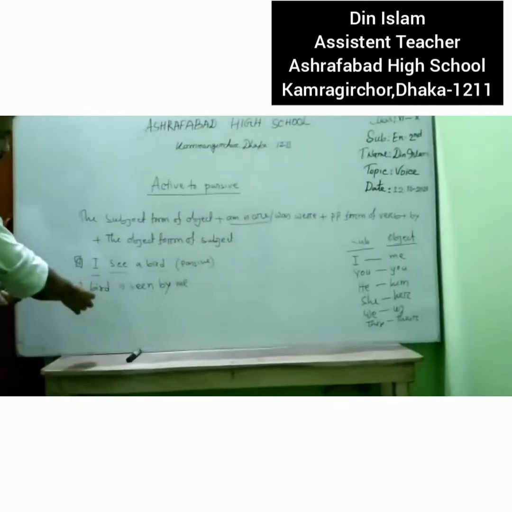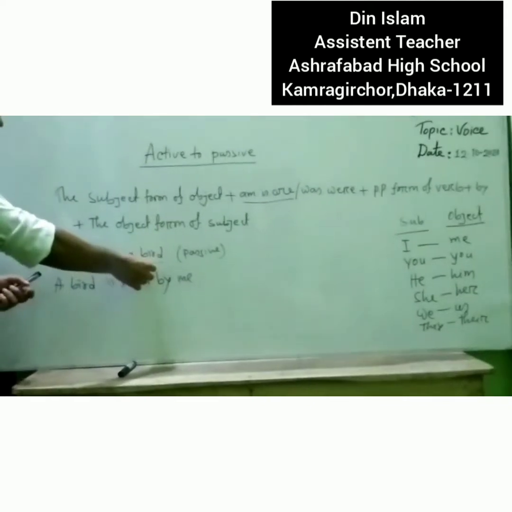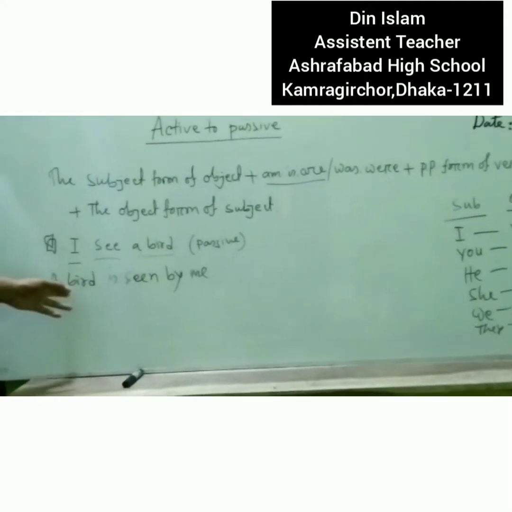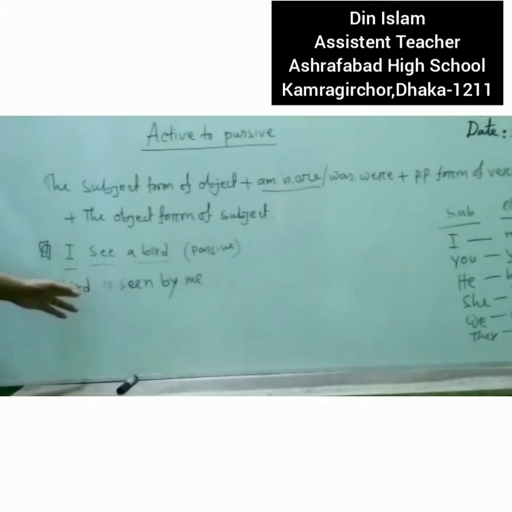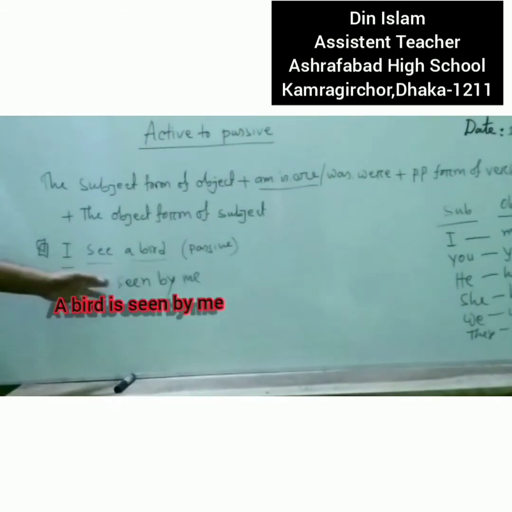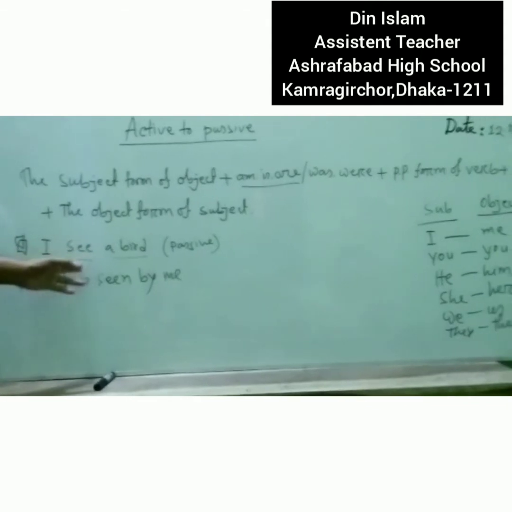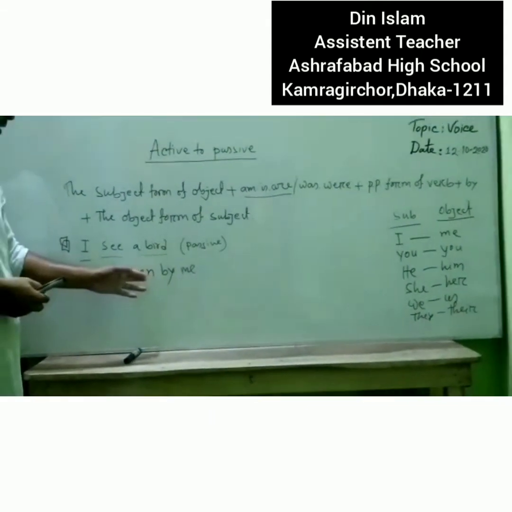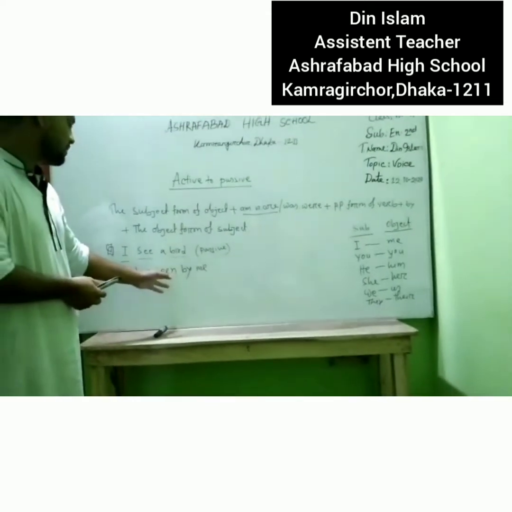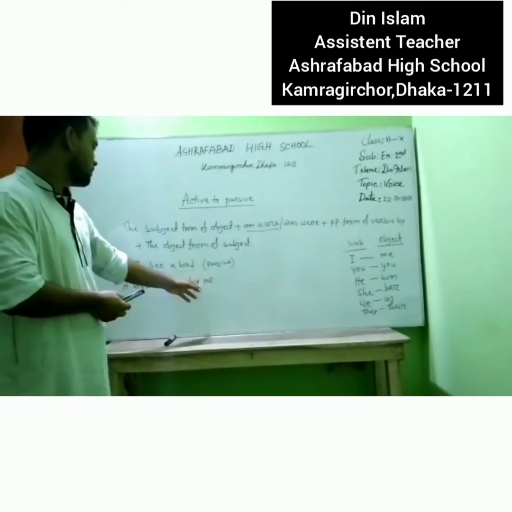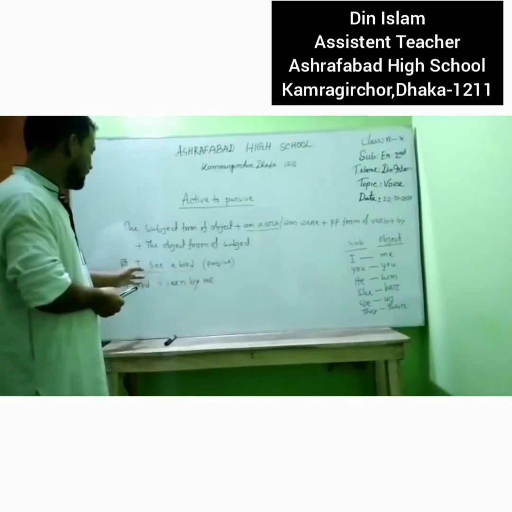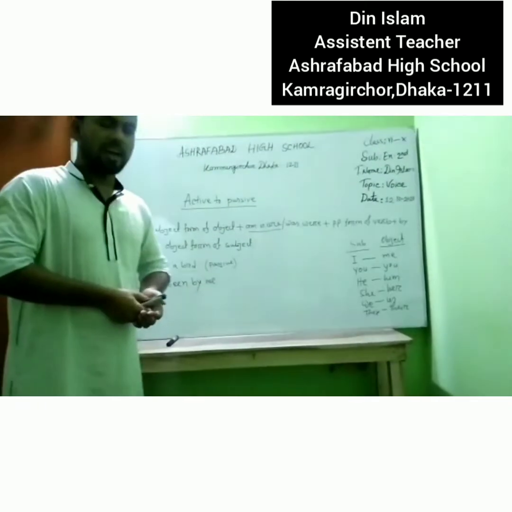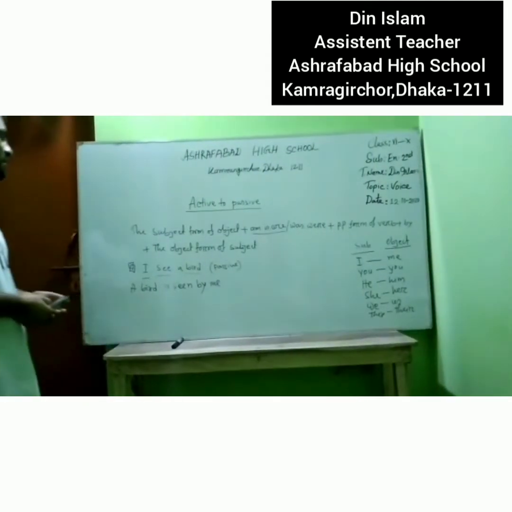Again I will say, first I have to identify which is object, then I will write the object as a subject. After this, the verb is in present form, so am, is, are as auxiliary verb. After that I write the past participle form of verb, by preposition, and then the object form of subject. I hope you will understand.